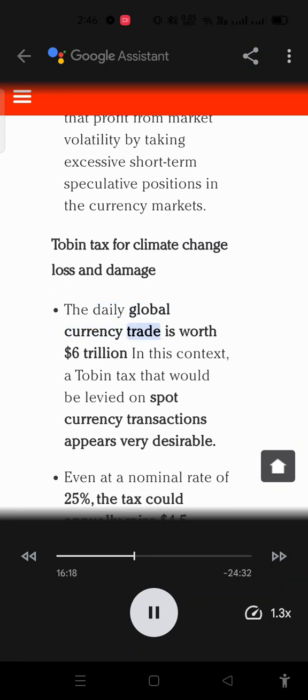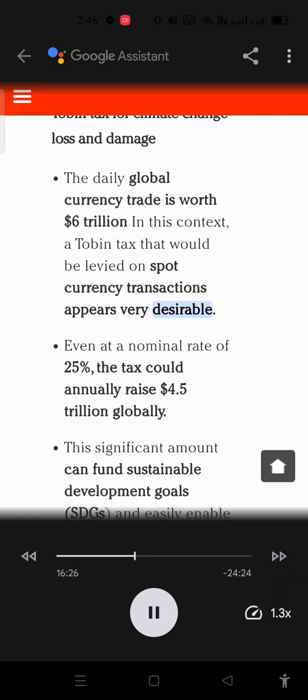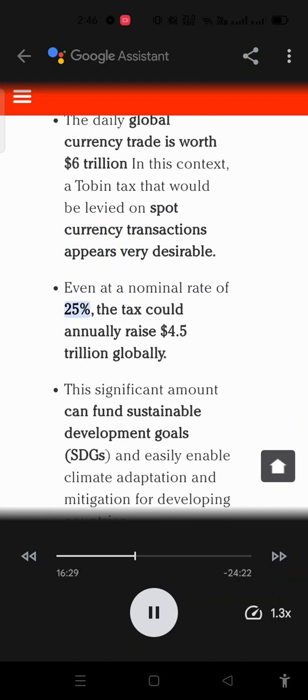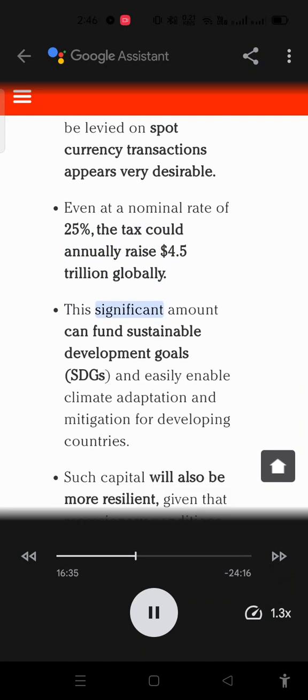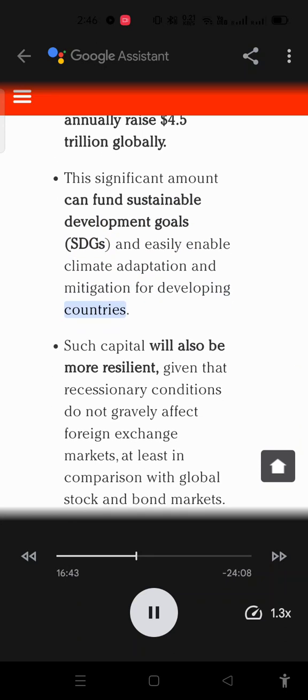The daily global currency trade is worth $6 trillion. In this context, a Tobin tax that would be levied on spot currency transactions appears very desirable. Even at a nominal rate of 25%, the tax could annually raise $4.5 trillion globally. This significant amount can fund Sustainable Development Goals, SDGs, and easily enable climate adaptation and mitigation for developing countries.